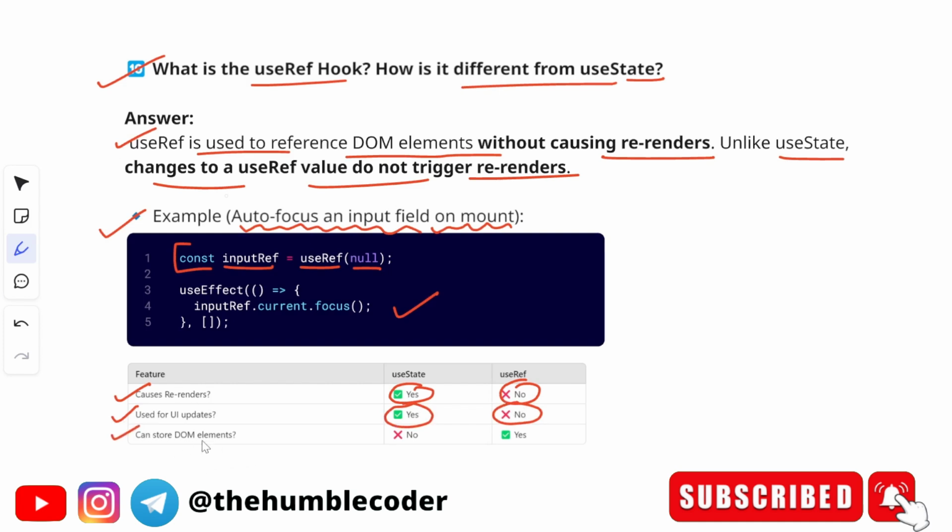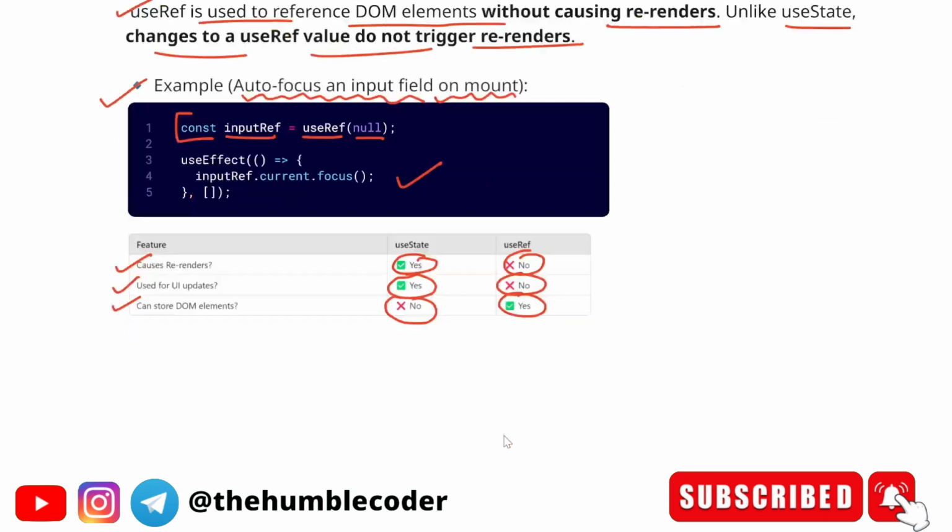Third difference is can store DOM elements. So useState cannot store DOM elements, but useRef can directly manage DOM elements and can store them. I hope you have now understood what useRef is in general and the difference between useState and useRef.